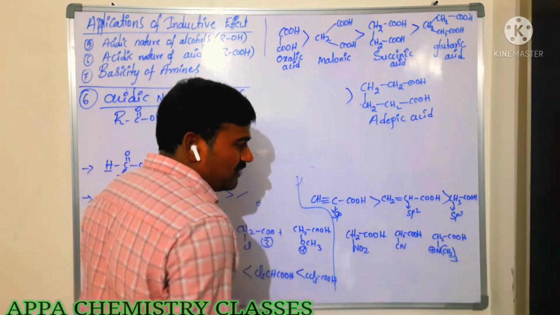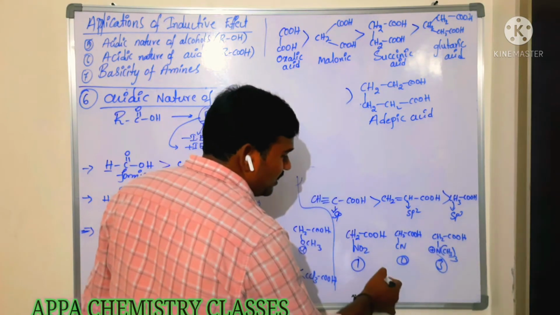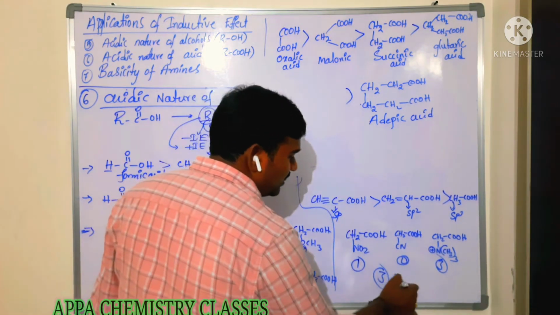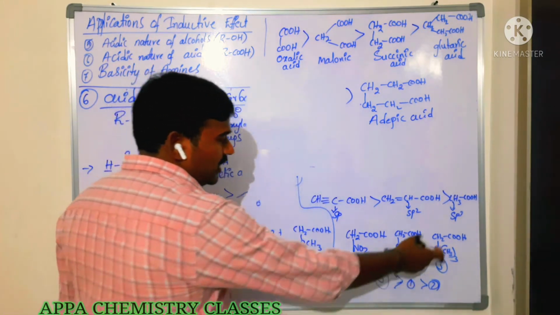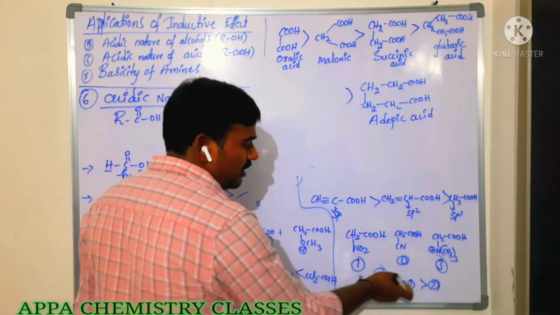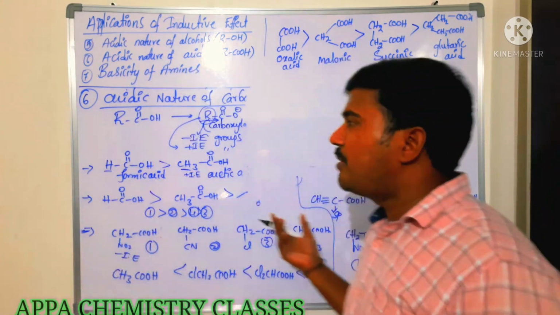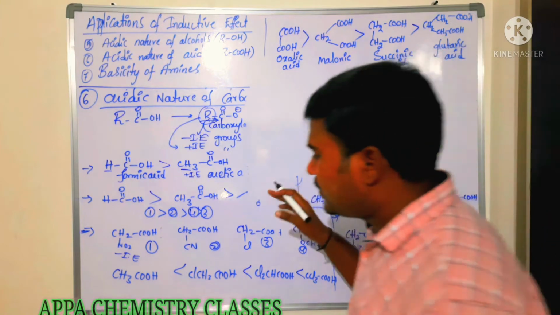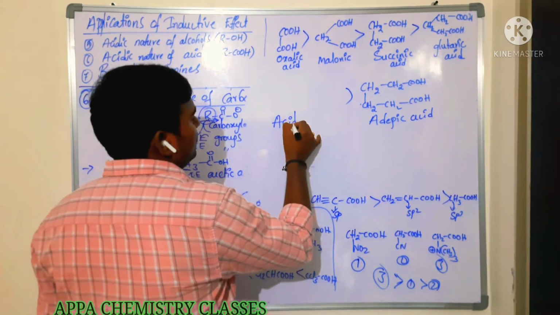Now among these three, which is more acidic? 1, 2, 3. So which is more electron withdrawing? This 3 is more electron withdrawing than the 1, than 2. So is that clear? So 3 is more electron withdrawing, after that 1, after that 2. Is that clear, everyone? So these are some examples I am giving. Here also the same thing you have to observe, that is acidic nature.